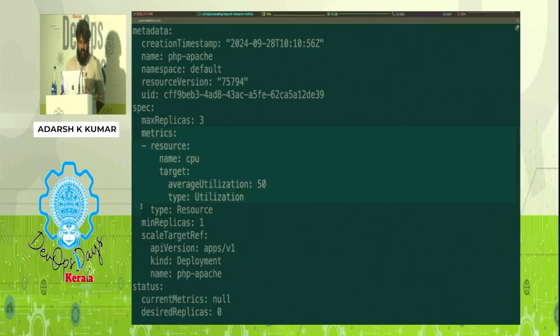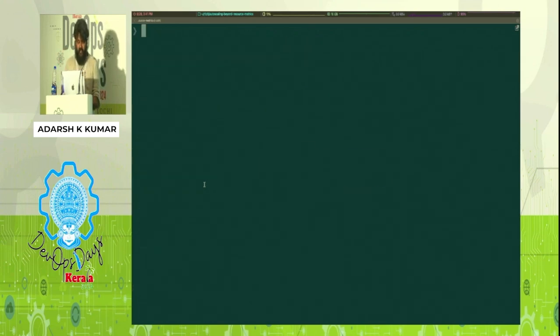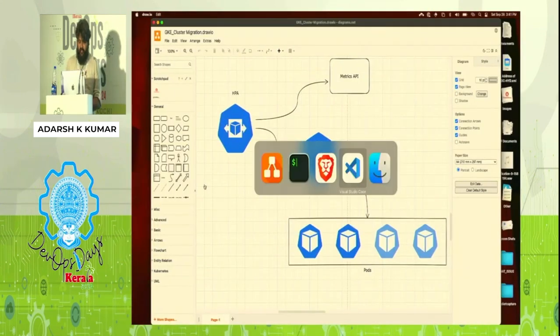Similar to what we saw already, right? We have the metrics type specified here of type resource. This metric comes from metric server. This is the metrics.k8s.io that we saw. And it's on utilization. So 50% of whatever request that we have set on the deployment, which was 200 millicore. When it reaches 50%, it will start autoscaling. Let's try to generate some load.